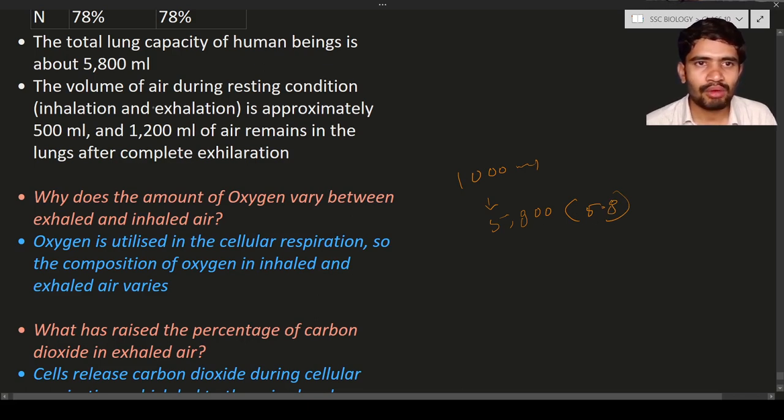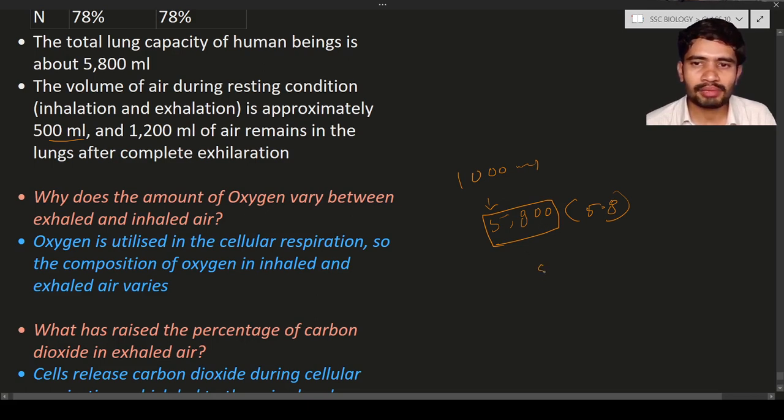The volume of the air during the resting condition, in inhalation and also exhalation, is approximately 500 ml. It means even though the capacity of the lungs is 5800 ml, complete exchanging of the 5800 ml of air will not occur all the time.